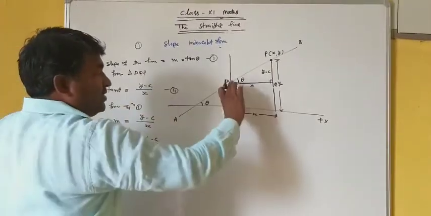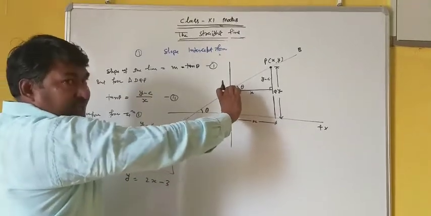If it is positive, it cuts some intercept on the plus y-axis.